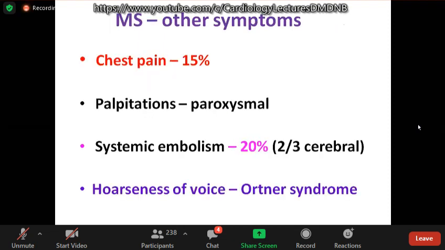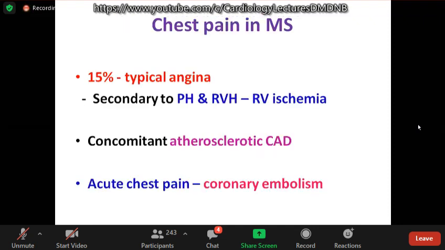Other symptoms are like chest pain and palpitation, maybe paroxysmal due to atrial fibrillation. Systemic embolism is a very important symptom in patients with mitral stenosis, which occurs in 20% of the patients, of which 2/3 may be cerebral. Hoarseness of voice is a late manifestation called cardiovocal syndrome or Ortner syndrome, due to compression of the left recurrent laryngeal nerve by the dilated left atrium, hypertensive left pulmonary artery or enlarged hilar lymph nodes. Among the late manifestations of mitral stenosis is right heart failure, secondary to pulmonary hypertension. But a small percentage of MS patients may go on to right heart failure without pulmonary symptoms.